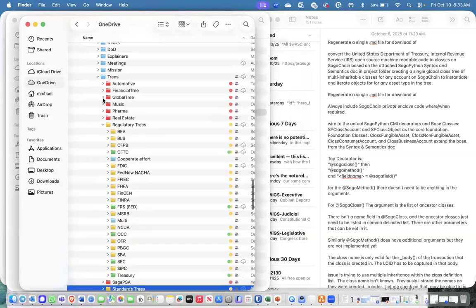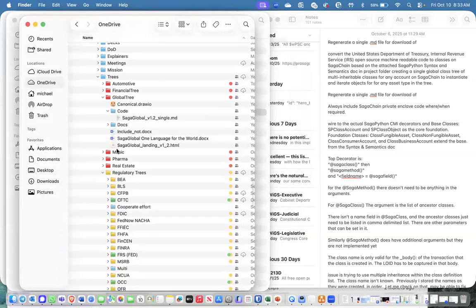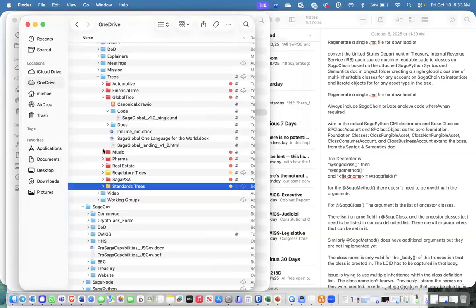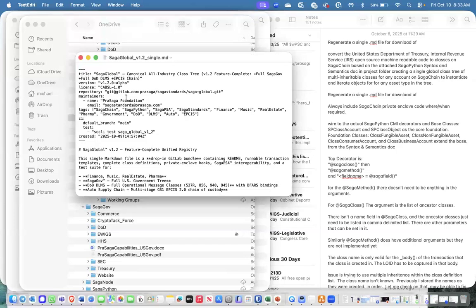And the final thing that I did is I went in and said, okay, now that I have these six trees set up, the government, finance, pharma, real estate, music, because I have the music tree also for global music, royalties, everything like that, let's do the one canonical thing.